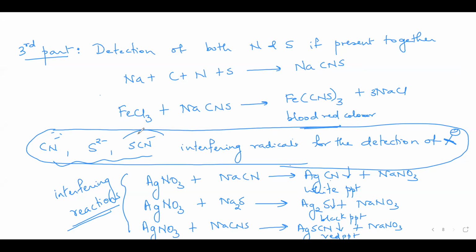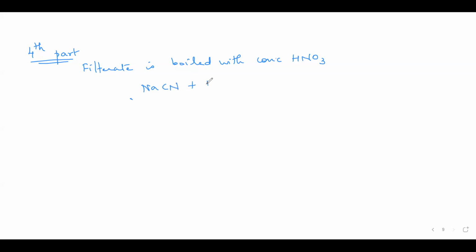Fine. So now these interfering radicals have to be removed before you detect the halide ion. So what is done? The fourth part of the filtrate is boiled with concentrated HNO3. Now what will this HNO3 do? Any cyanide ion present reacts with HNO3, giving you vapors of HCN.